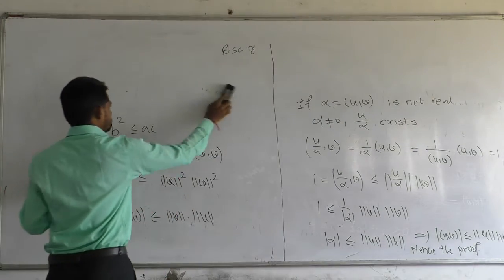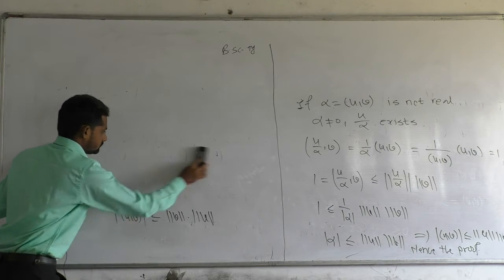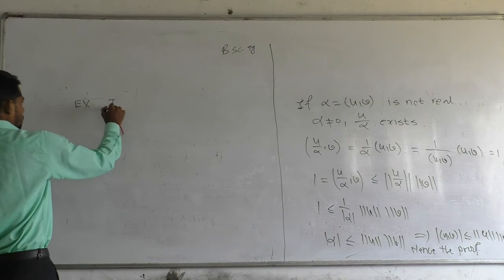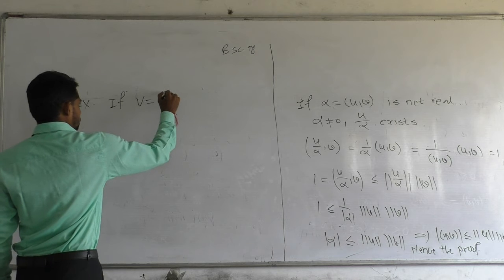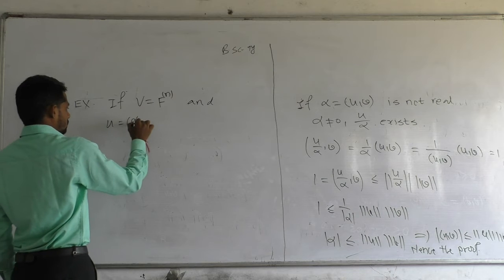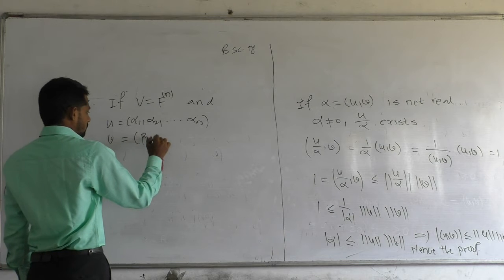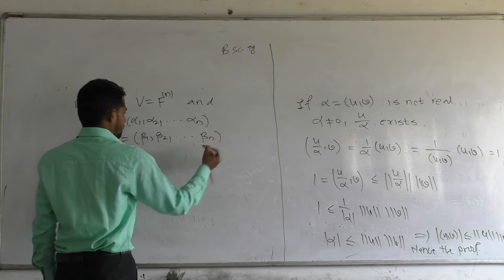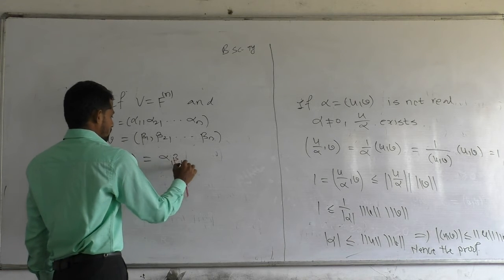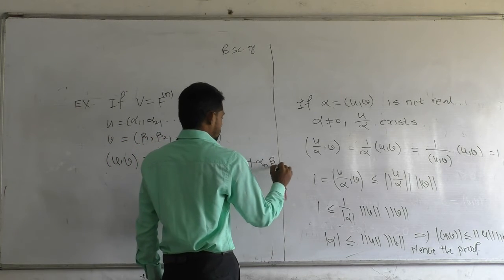Now an example depends on this theorem. If V is equal to Fn, and u is equal to alpha 1, alpha 2, alpha n and v is equal to beta 1, beta 2, beta n, then the inner product is defined as alpha 1 beta 1 bar plus alpha 2 beta 2 bar plus alpha n beta n bar.